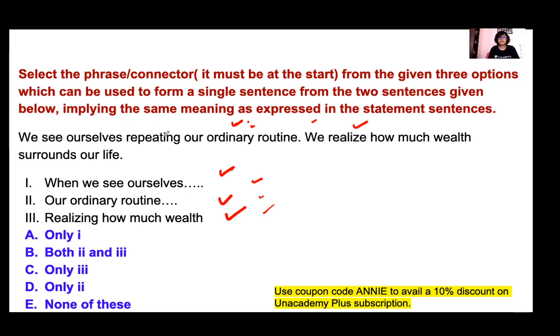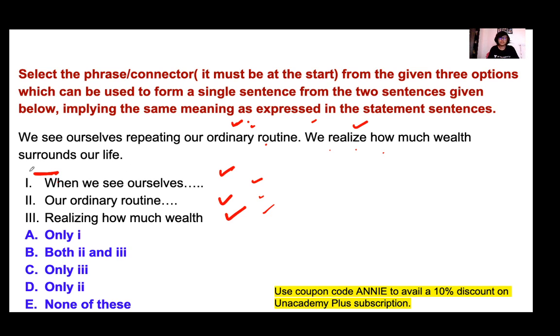So let's see. We see ourselves repeating our ordinary routine. We realize how much wealth surrounds our life. If we start with this, then: when we see ourselves repeating our ordinary routine, comma, we realize how much wealth surrounds our life.